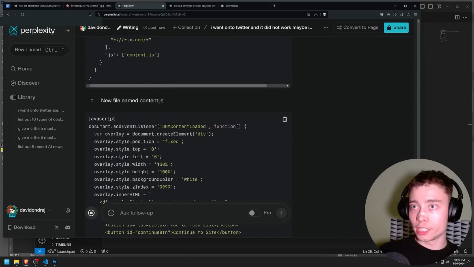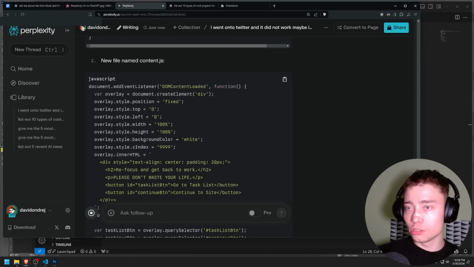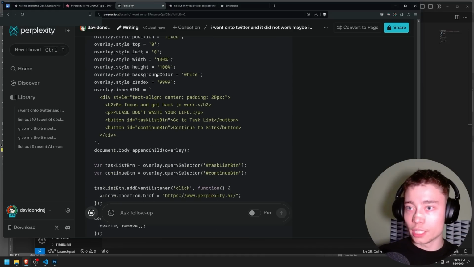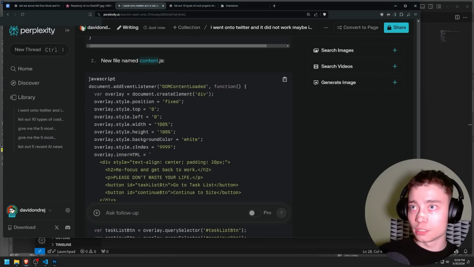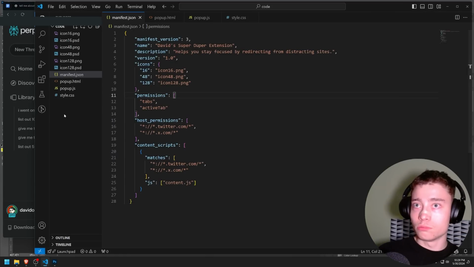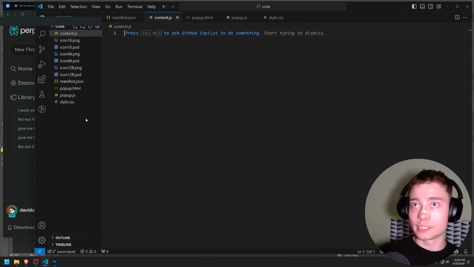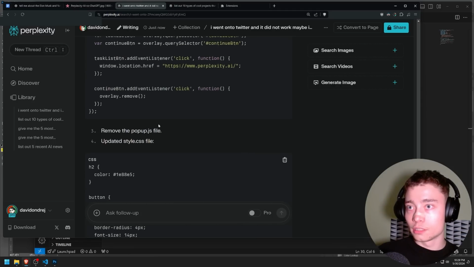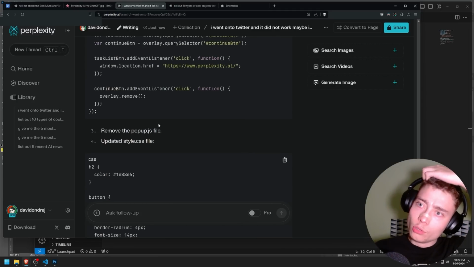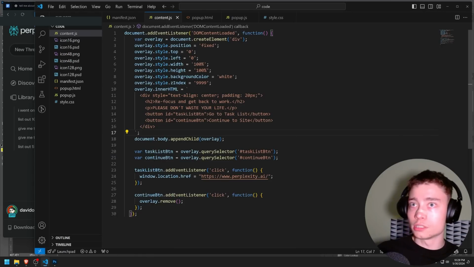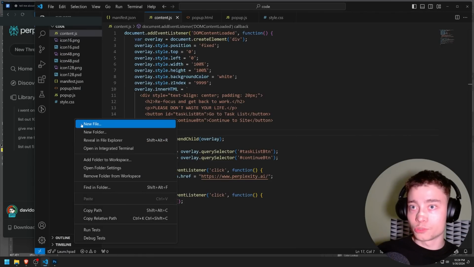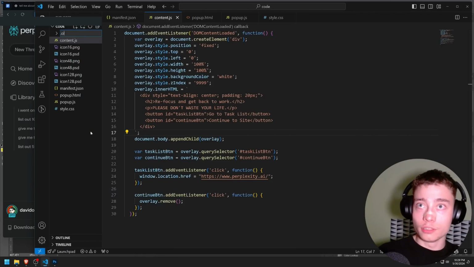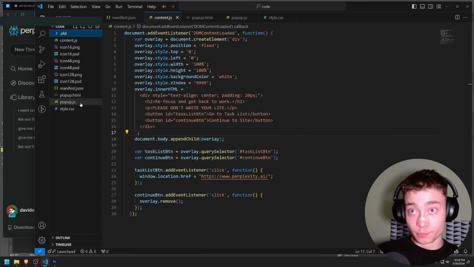And then we need to change the, oh, new file named content.js. Interesting. All right, why not? New file content.js. Copy the code. Wait, remove the pop-up.js file. Okay, I'm just gonna create a new folder, .old, and drag pop-up.js into there. Sure.